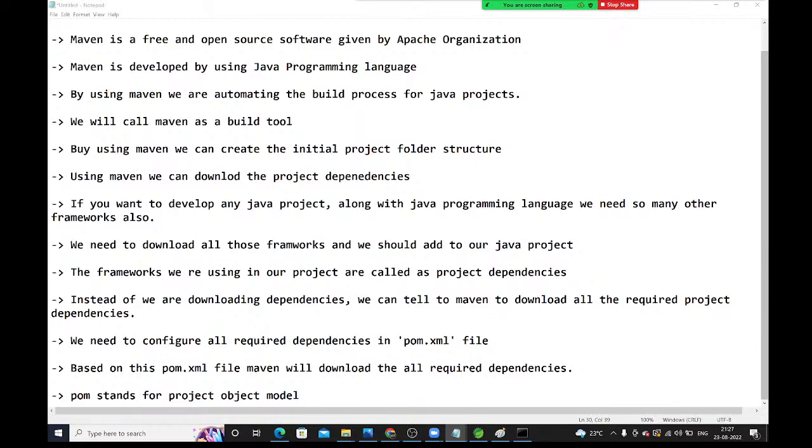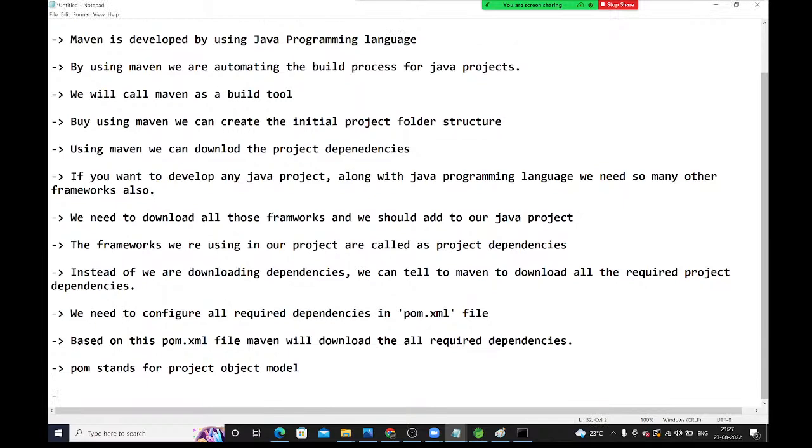Right. So whenever we create a Maven project, automatically the pom.xml file will be created. We don't need to create it manually, guys. Automatically this pom.xml file will be created.